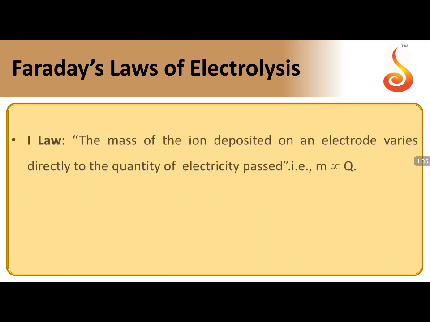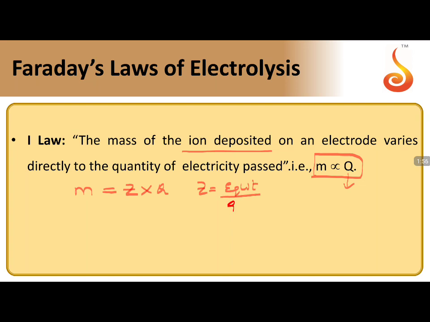The next one is Faraday's first law of electrolysis, where the mass of a substance deposited or liberated is directly proportional to the quantity of charge passing through the electrolytic solution, which can be explained in this way: M equals Z into Q, where Z is the electrochemical equivalent, given by the formula equivalent weight by 96,500, which we can write in an elaborated form as atomic weight by valency, equivalent weight into I into T, since Q is I into T, by 96,500.